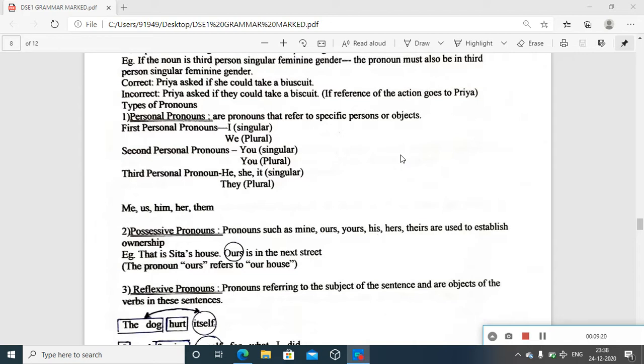I and we, both, the reference is directed towards the self. I is used for singular and we for plural. And second person pronoun, you, as singular and you as plural. But commonly, we consider you to be plural only.